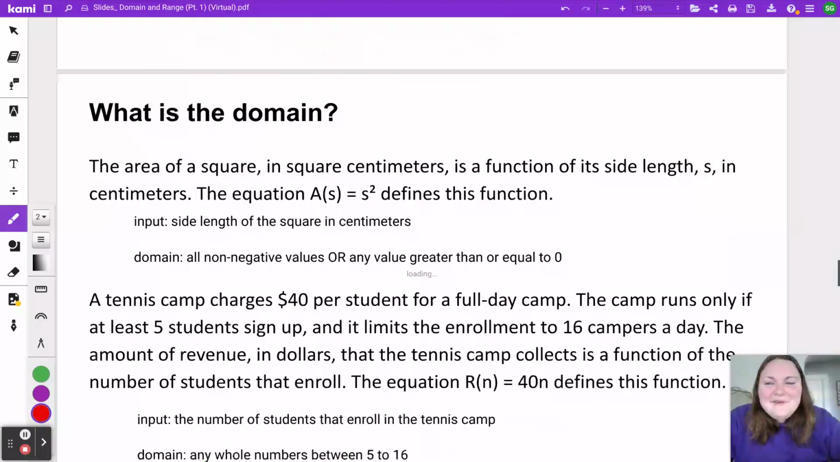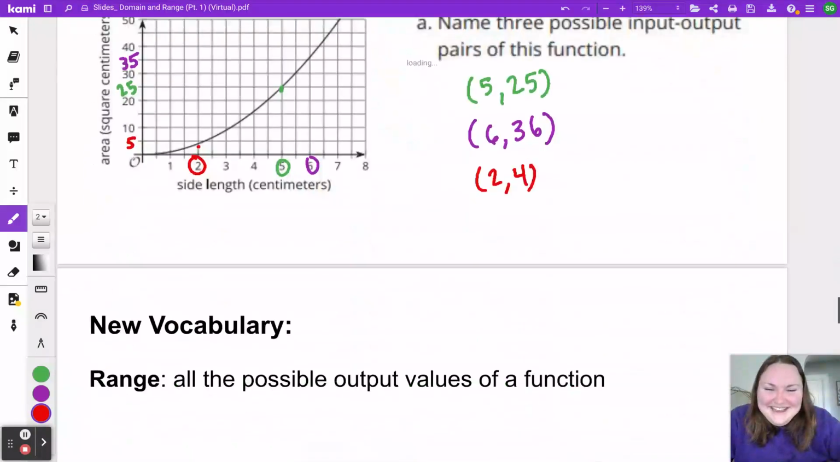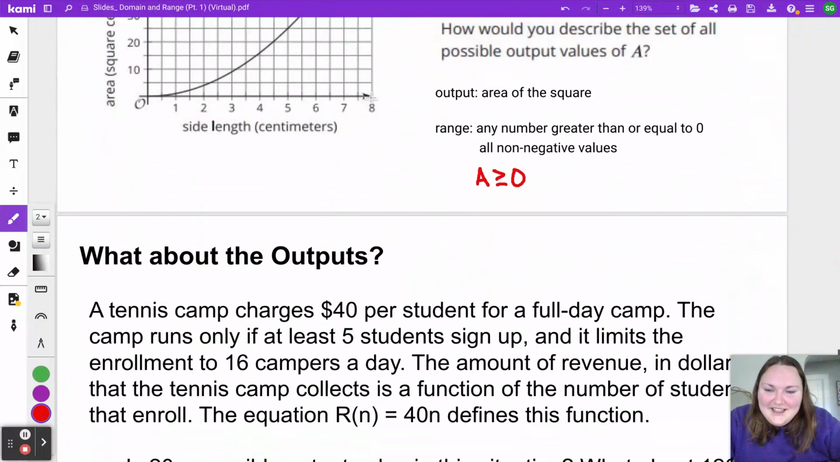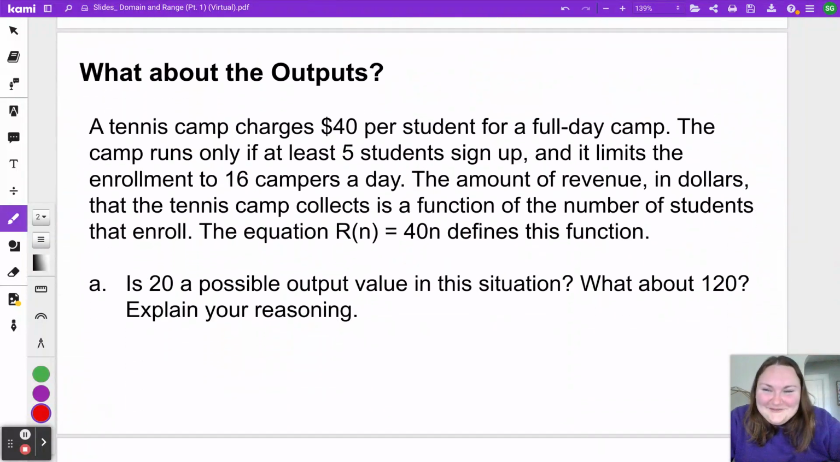I name that because I want to make sure you're not leaving this video thinking they're always going to be the same, the domain and the range. So we talked about the area. Let's go to the one I really think is fun, which is the one about the tennis camp. I've got the story here if you need that reminder.